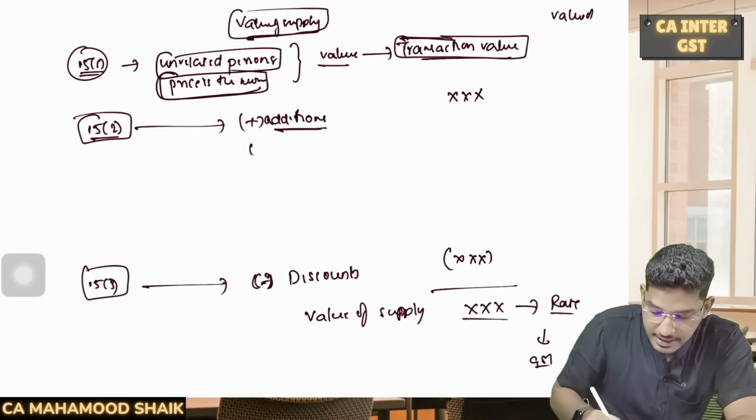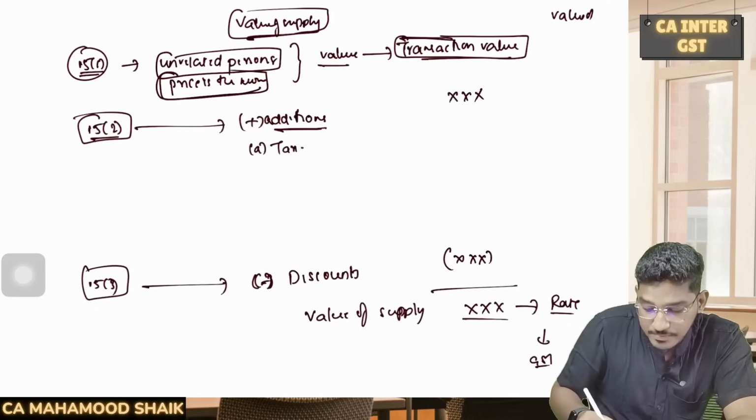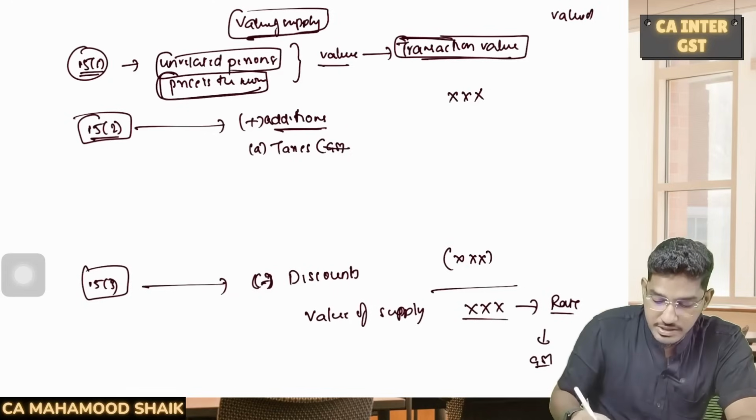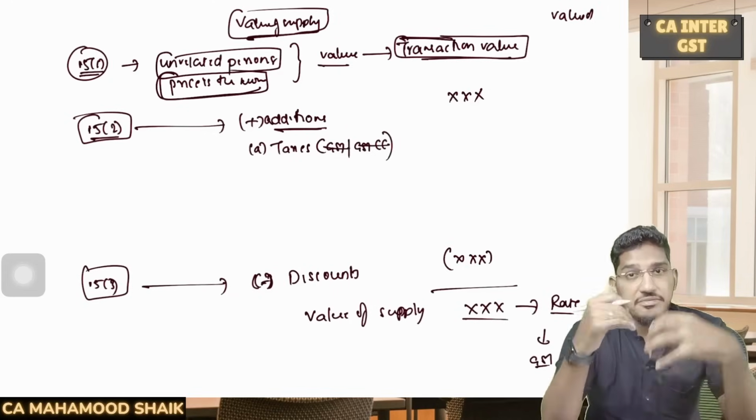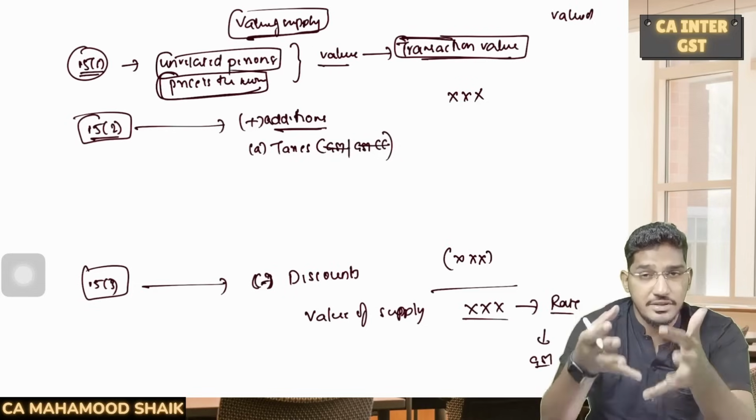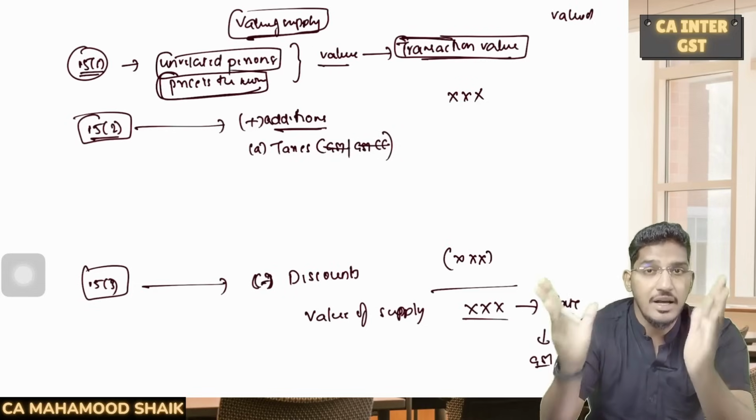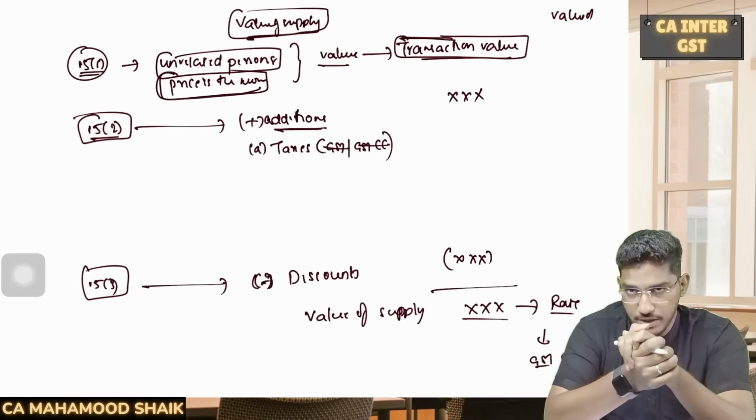First item, they say that what is required to be added is taxes. That too, what kind of taxes? Other than GST, other than CGST, SGST, IGST, and also other than GST compensation cess. Apart from these taxes, if any extra tax has been collected by the supplier from the recipient, that should be added to the value of the supply.